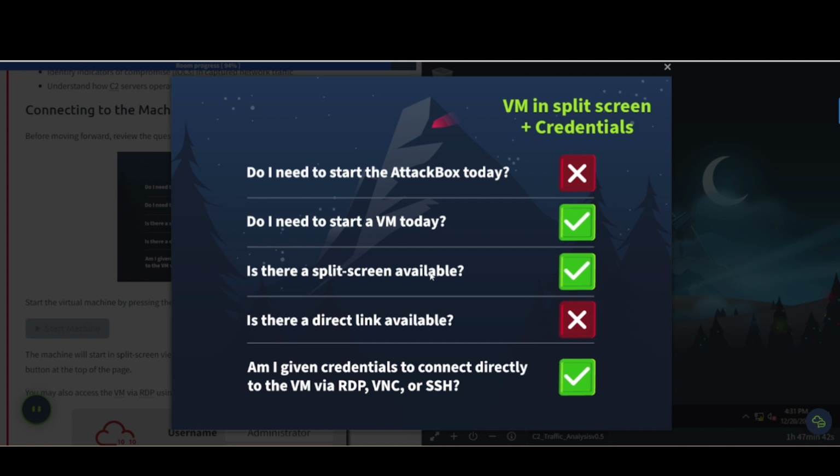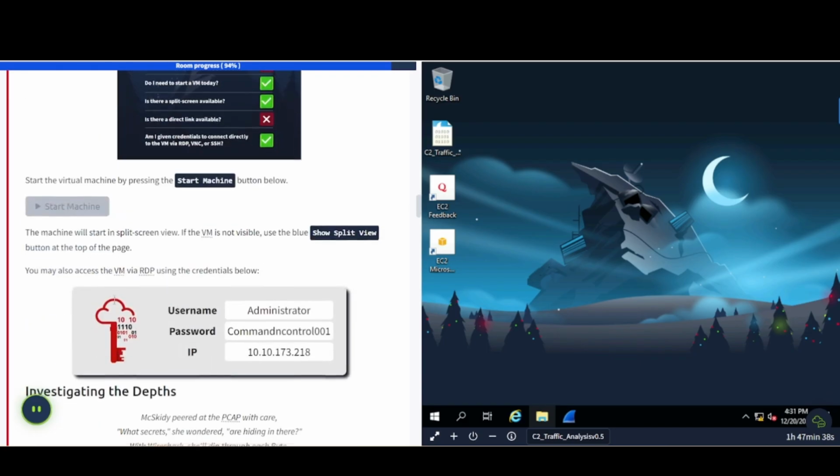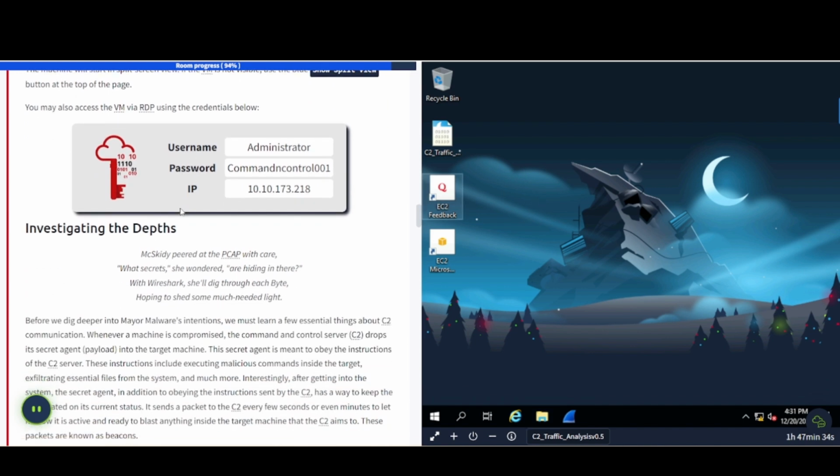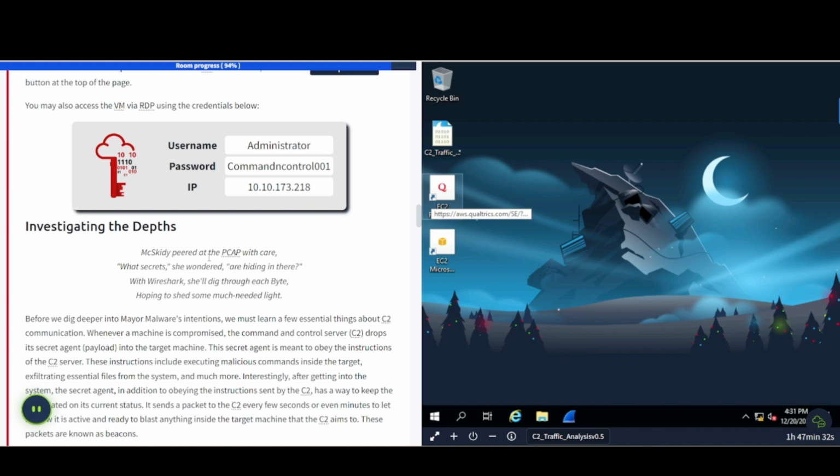The VM split screen is available, and you can also connect directly to it using these protocols here. All right, so start the machine, click that button down there. As you can see, it's already started up. I'm using split screen here. Here are the creds to get into it via RDP.